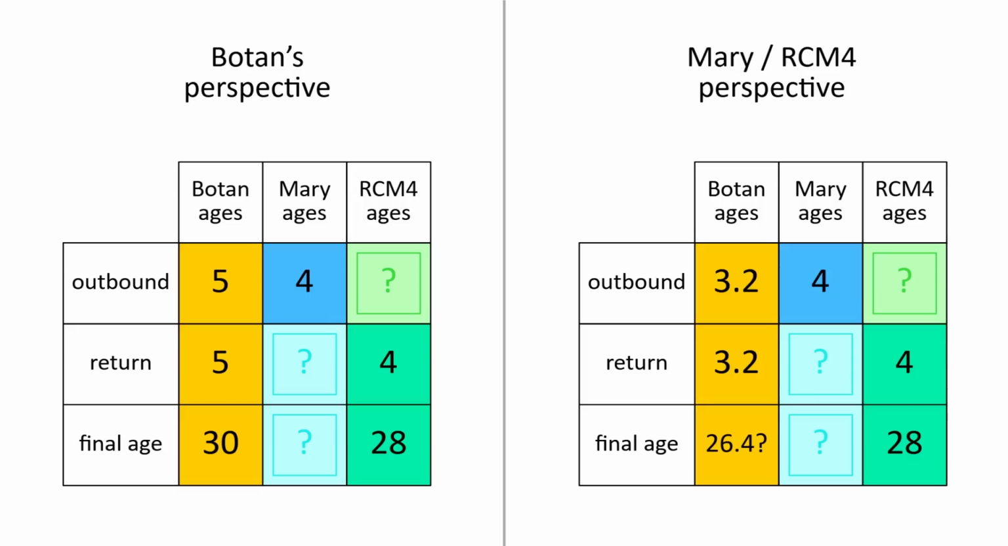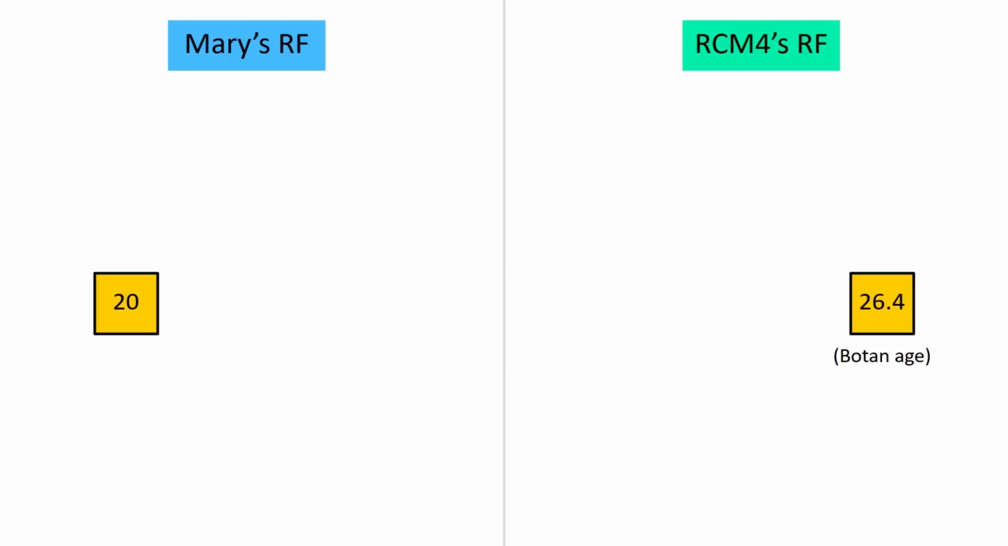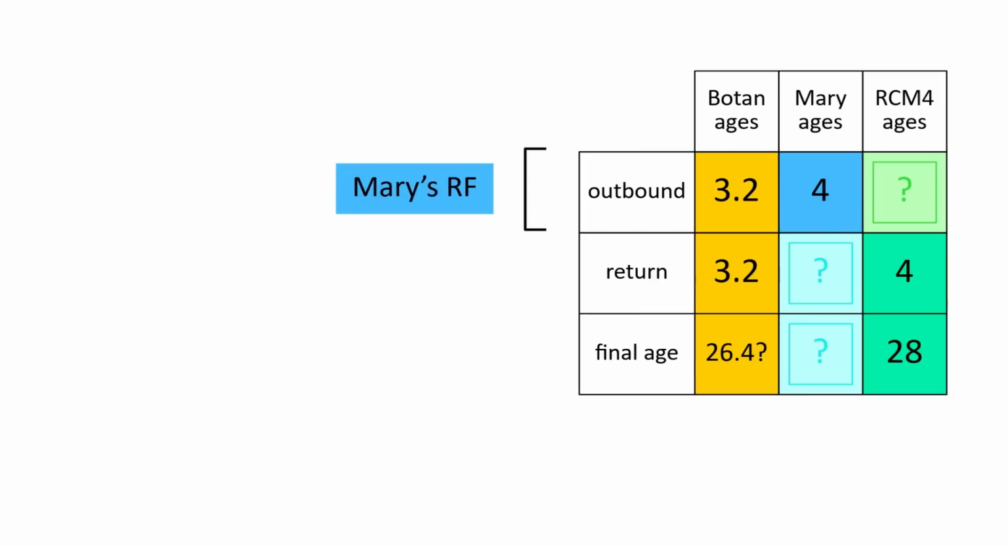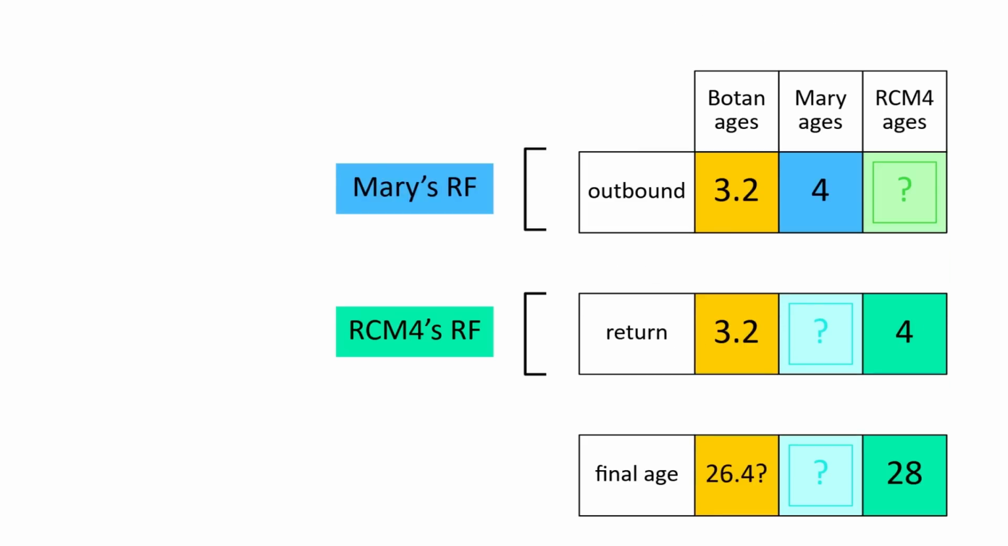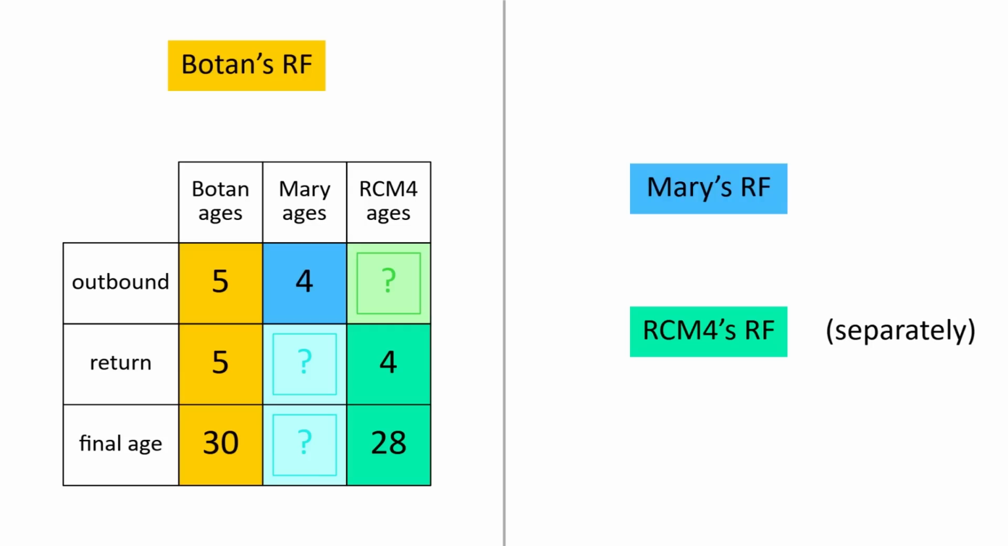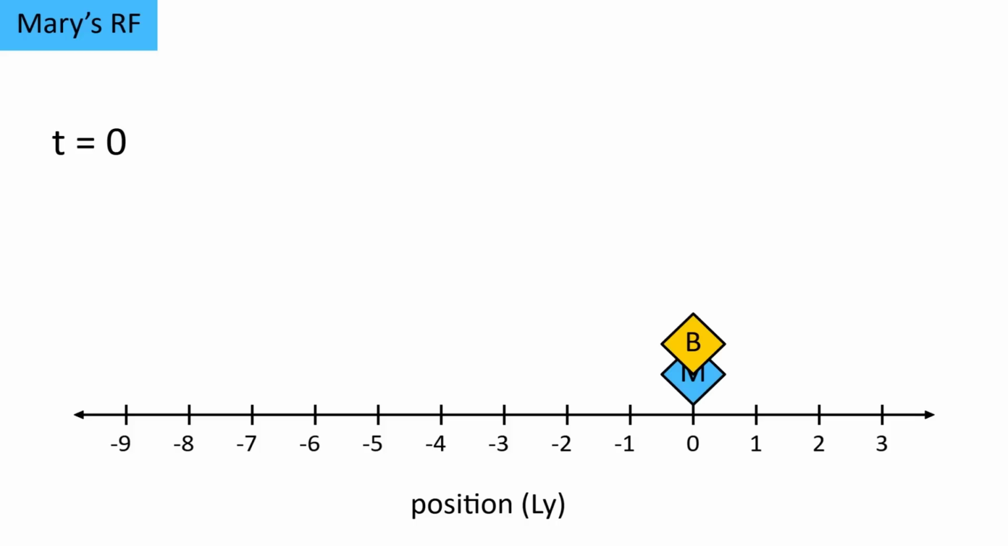So what does this mean for the paradox? Well, the calculation that said Botan is 26.4 was based on the assumption that her age at the moment of transfer remains constant after you change reference frames. But now that we know that's not true, the calculation holds no weight. In reality, we can't calculate Botan's age by doing half in one reference frame and half in another. Instead, we have to use the same reference frame the whole time. We already did that once with Botan's own reference frame, but we still have two more to try it on, namely Mary's and RCM4's. We'll start with Mary's reference frame.